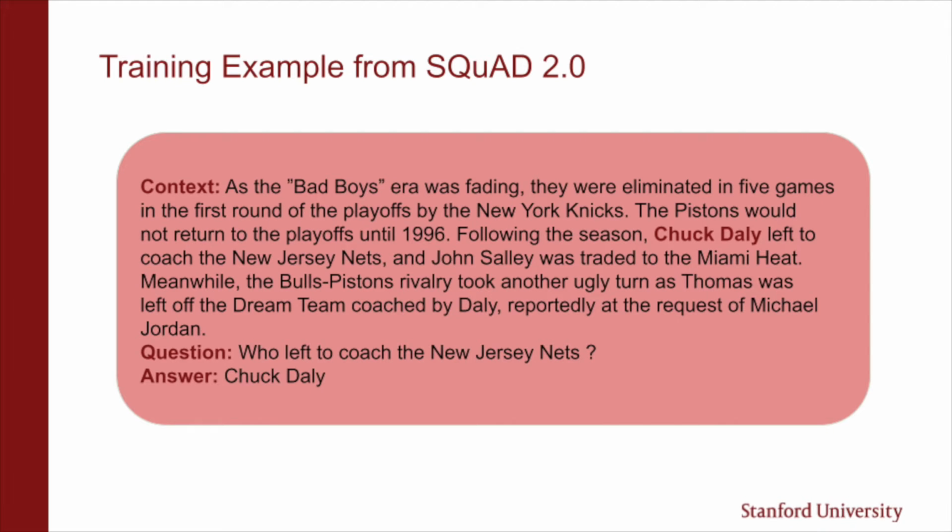Here's an example of a Squad question-answer pair. It consists of a Wikipedia paragraph, a question about the paragraph, and an answer to the question. Note that in this case the question-answer pair is answerable because the answer to the question can be found within the paragraph. But if the question was unanswerable, we would leave the answer blank.